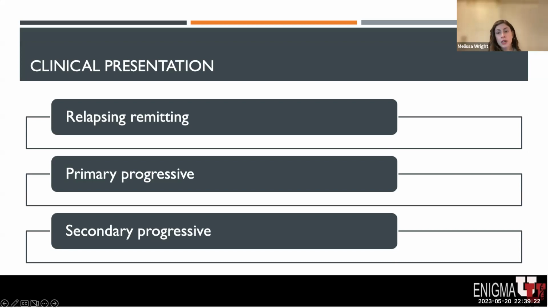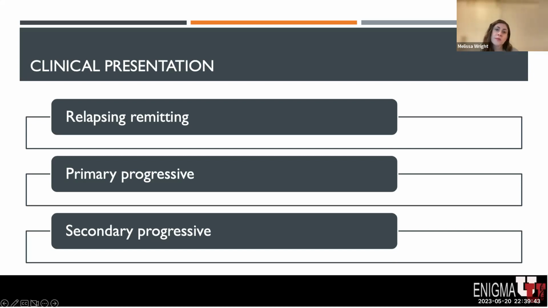In relapsing remitting MS, patients will develop acute episodes of neurologic symptoms, and these are known as relapses. In between these relapses, the symptoms remit, meaning that they improve, although recovery is often incomplete. With new relapses, new neurologic symptoms typically develop.